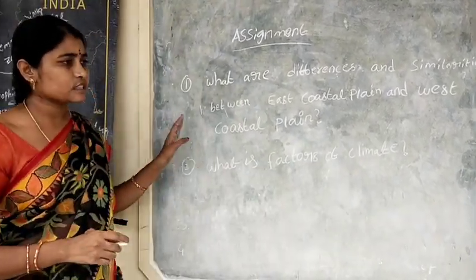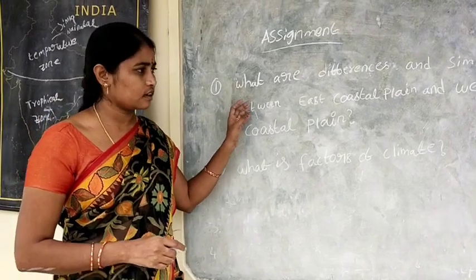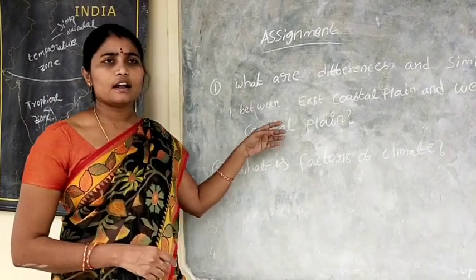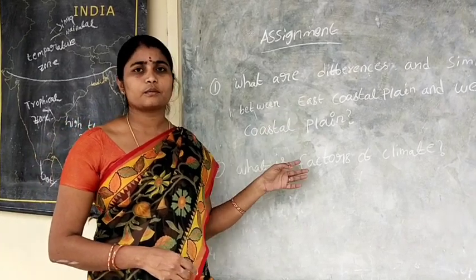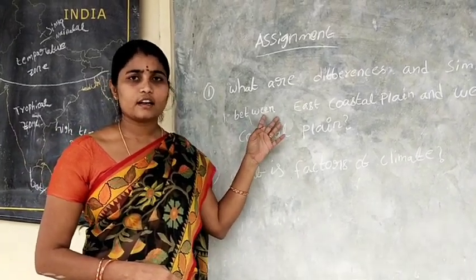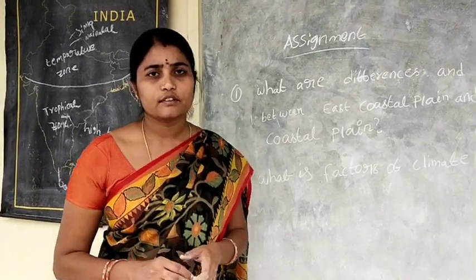Students, read these questions and write the assignment, and send your answer sheets to your school WhatsApp groups. Read well. Thank you for giving the opportunity.